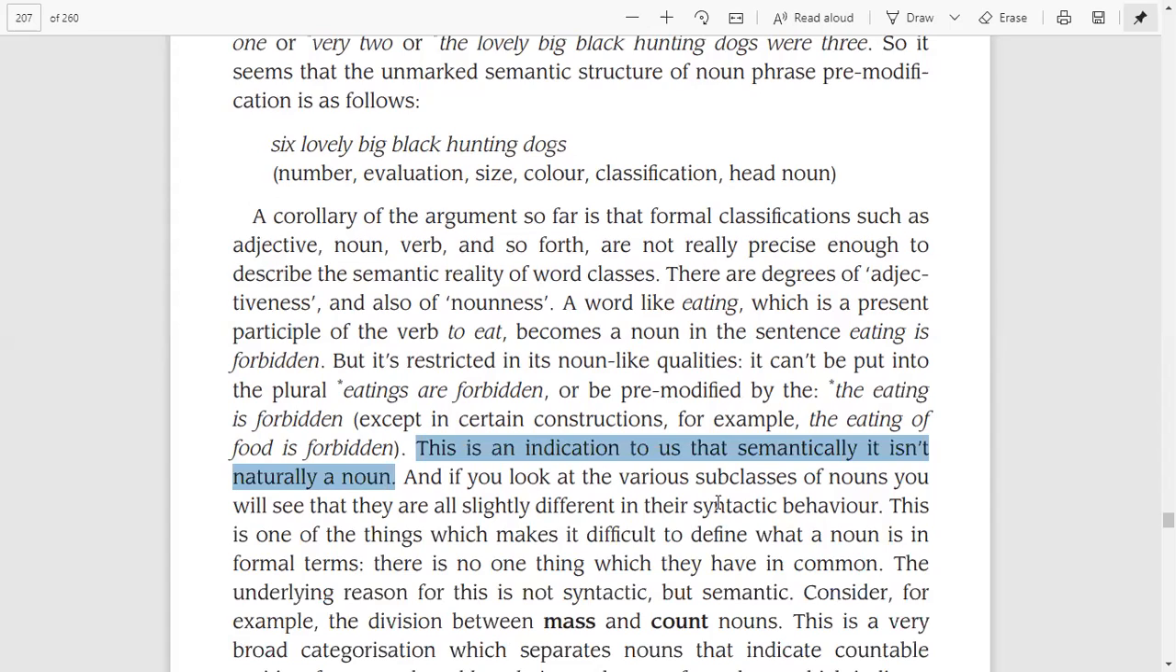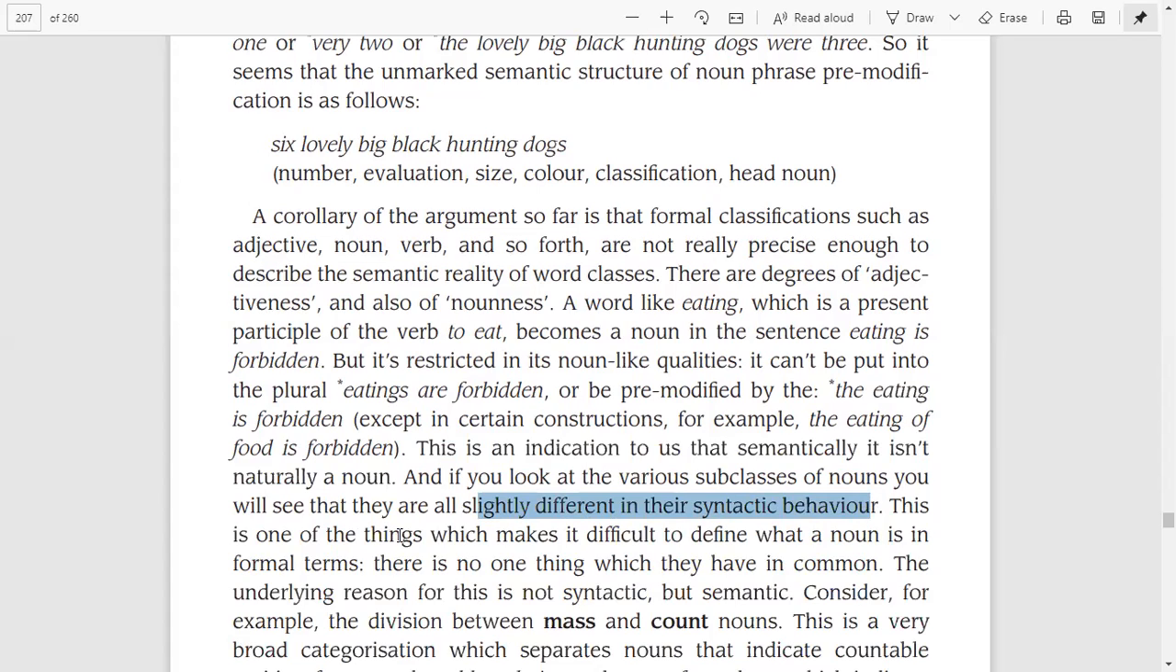If you look at the various subclasses of nouns, you will see that they are all slightly different in their syntactic behavior. We make differences, right? It is we who actually create these slight changes and differences in syntactic behavior. It is we, the speakers of the language, who bring these changes. Language itself does not bring changes, right?